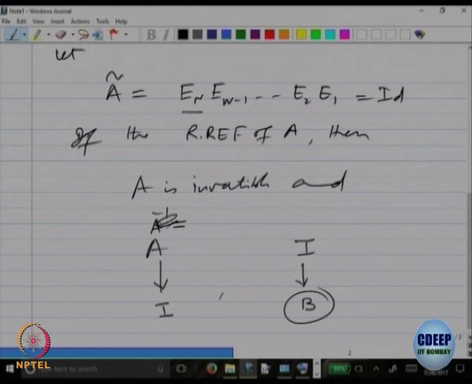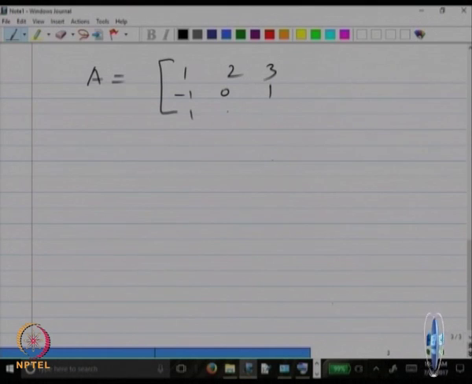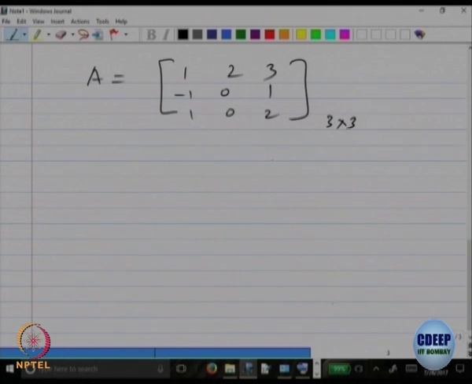So, let us try to do one example of this. Let us take the matrix A, I am just writing some example randomly: 1 2 3, minus 1 0 1, 1 0 2. It has to be a square matrix if I want to analyze whether it is invertible or not. So it is 3 cross 3. I want to check whether it is invertible or not and can I find its inverse, right.